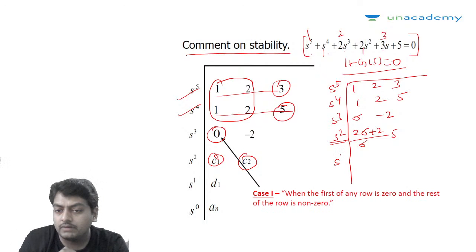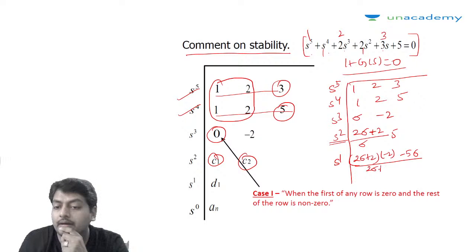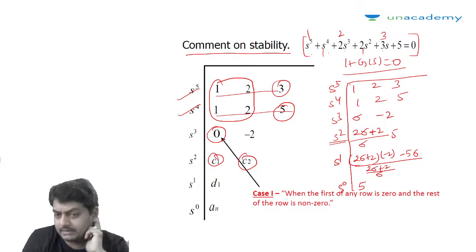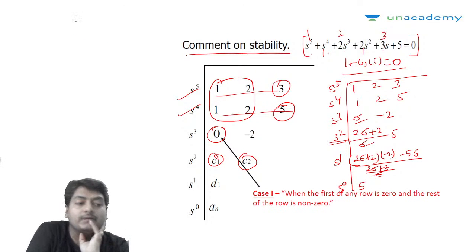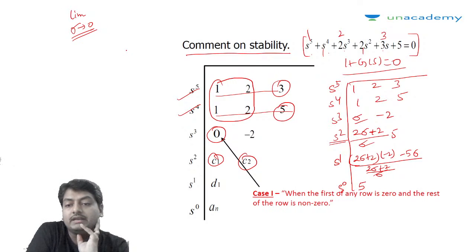So the s to the power 1 coefficient will be 2 sigma plus 2 multiplied by minus 2 minus 5 sigma divided by 2 sigma plus 2 divided by sigma, and the s to the power 0 coefficient will be the same, that is 5. So these are the three elements which are dependent on the value of sigma. Now we can apply limit sigma tending to 0 and find out the root stability criteria.